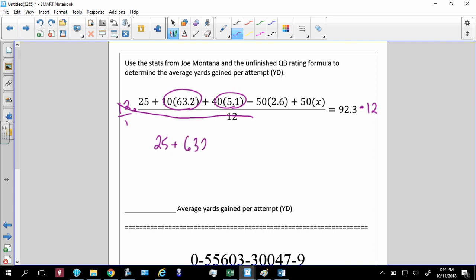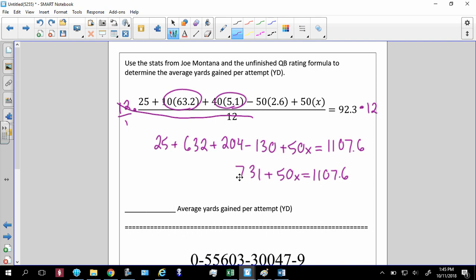So my next step is going to be 25 plus, and I'm going to go ahead and multiply these out just to save a step here. So that's 632 plus 204 minus 130 plus 50x is equal to 1,107.6. Now again, combining like terms, I get 731 plus 50x is equal to 1,107.6. Now from here, it's just basic algebra. Subtract 731, subtract 731. You get 50x is equal to 376.6. Divide by 50, your answer is 7.5 yards.